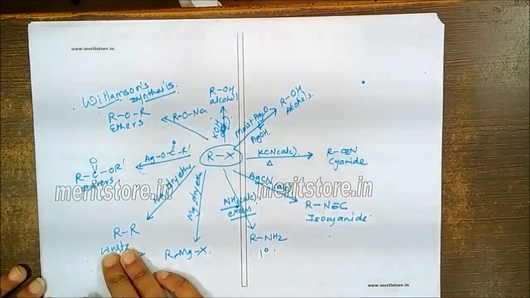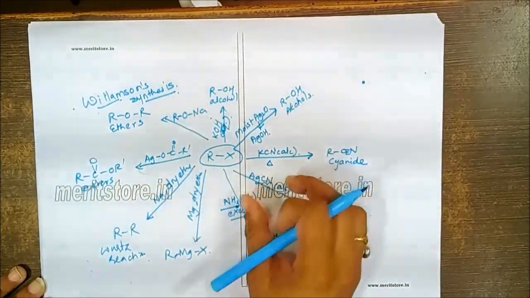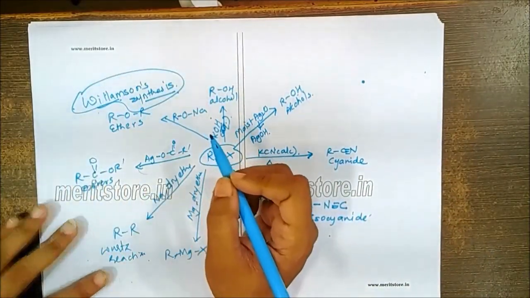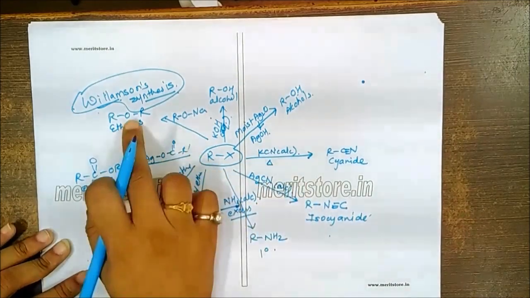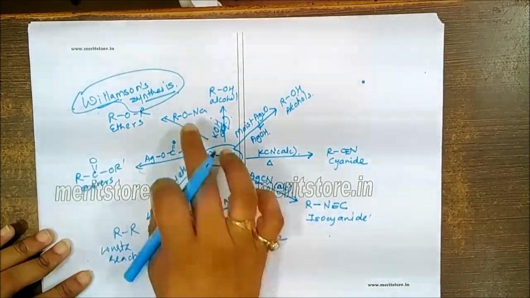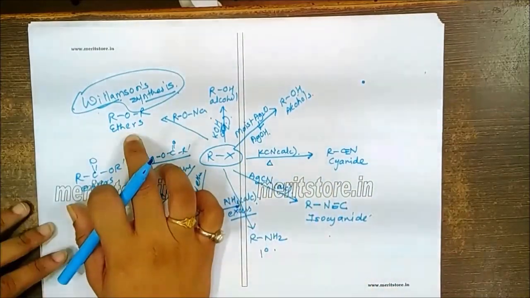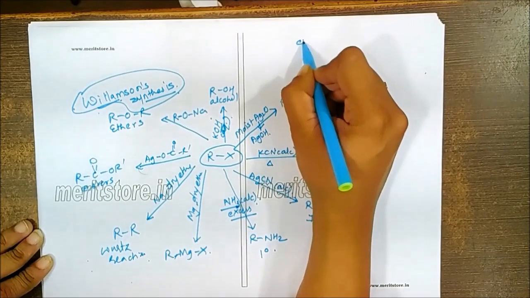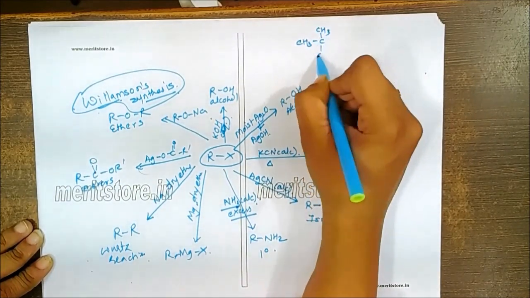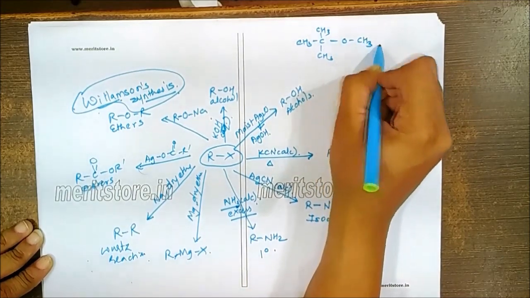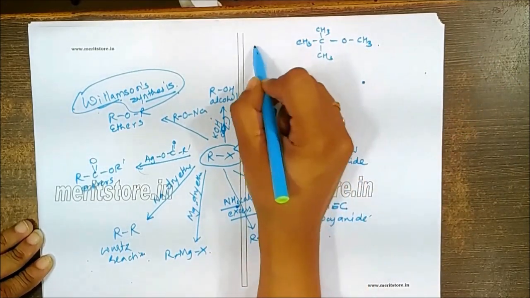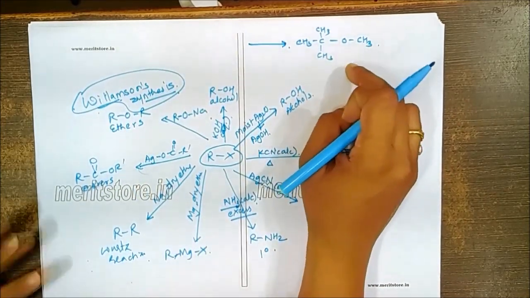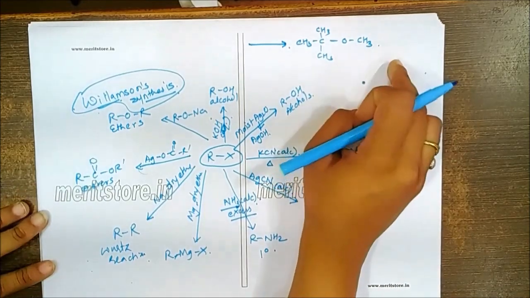Now, overall, in all these reactions, first of all, we need to focus on the reagents and what kind of products we are expecting. Now, in case of Williamson synthesis, the points to be remembered: when you are preparing certain ethers, if it is a simple ether, the reaction becomes very easy. But when you go for a complex ether or a mixed ether, for example, let's say we are preparing methyl tertiary butyl ether, the reactant for this reaction has to be the smaller alkyl halide and the larger alcohol.